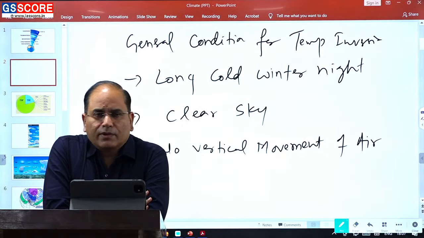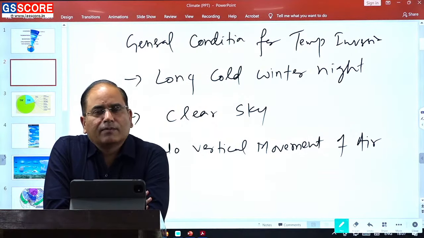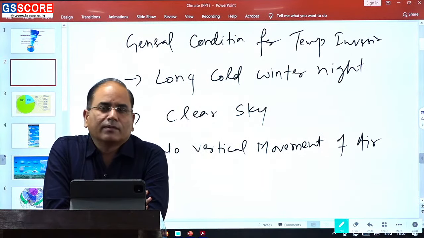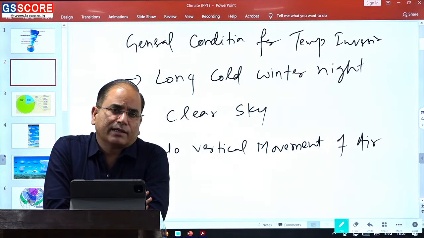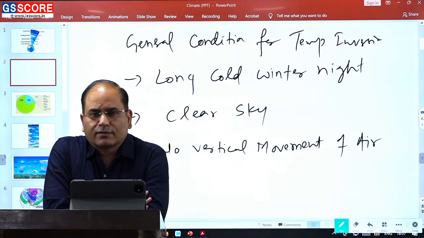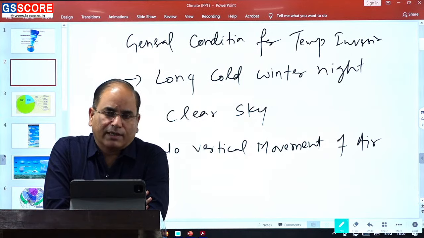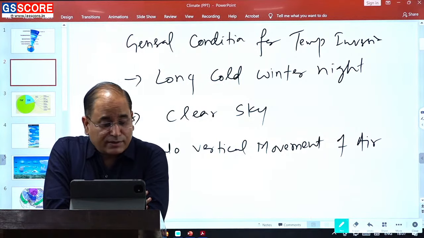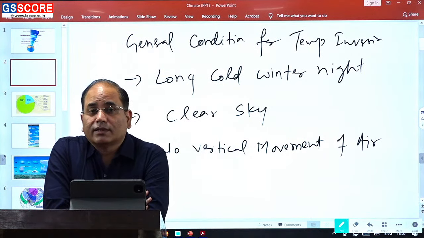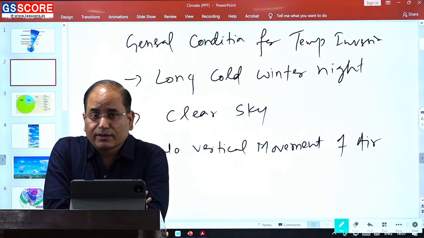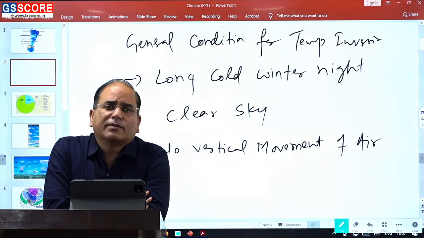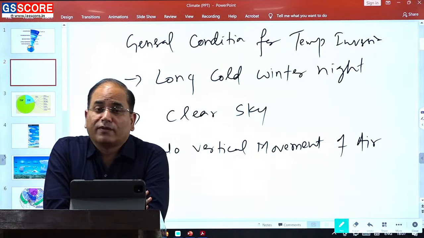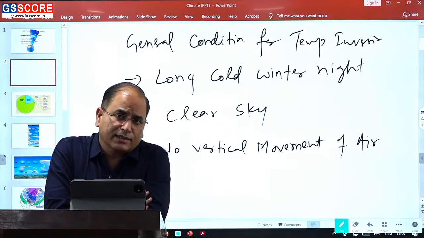In other parts of the world, condensation can happen because of the vicinity of a cold ocean current. There are different processes and phenomena through which temperature inversion can happen. Questions are asked from temperature inversion regularly. They have asked several times how the dew will form and when the dew will not form. So these are the conditions.